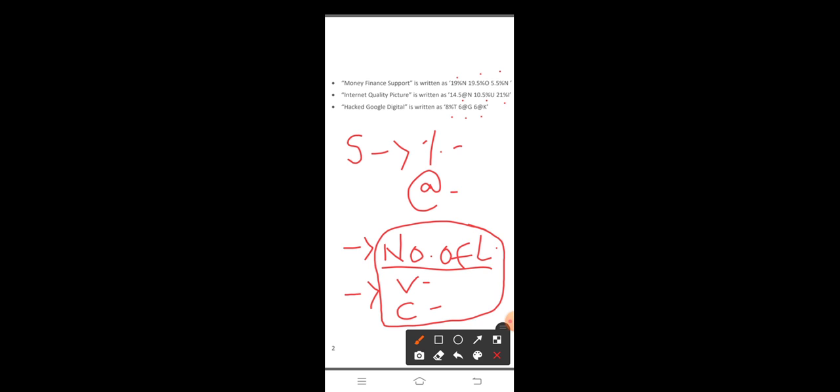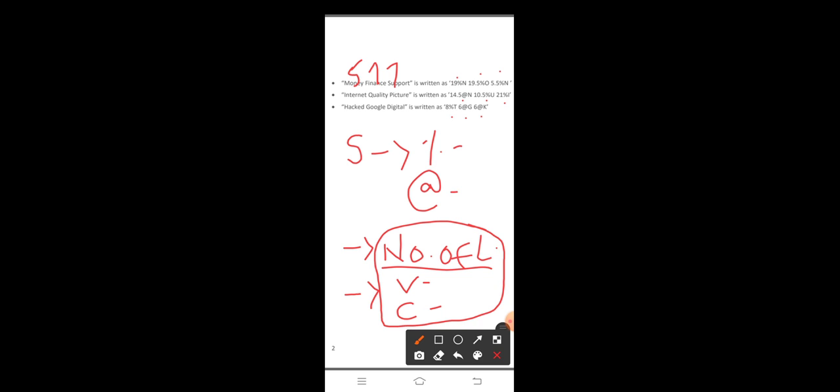Money has 5 letters, MONEY. Finance, FINANCE, has 7 letters, and support is also a 7 letter word.